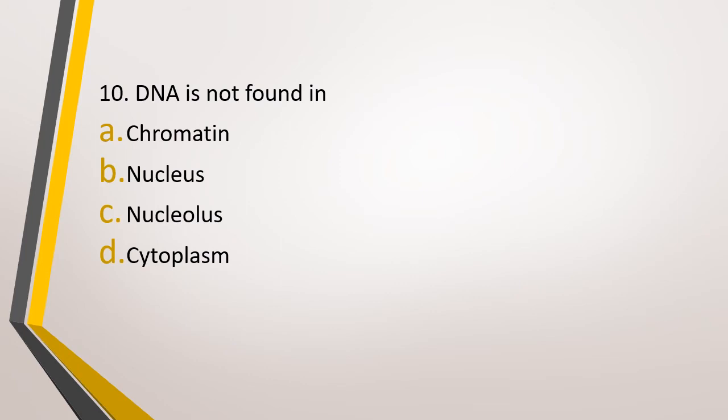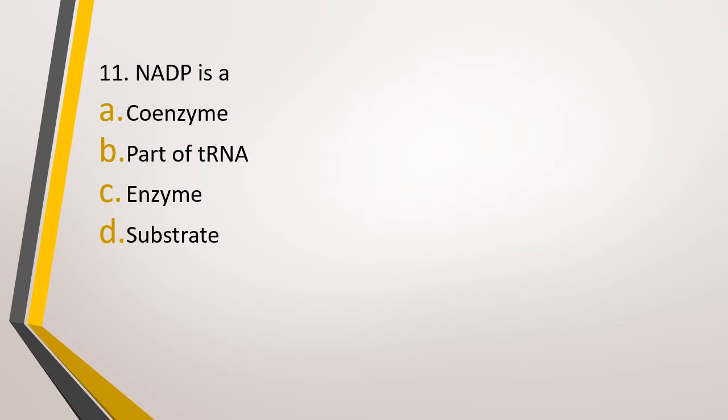Question number 10. DNA is not found in option A, chromatin, option B, nucleus, option C, nucleolus, or option D, cytoplasm. DNA is not found in. The correct answer is option C, that is nucleolus does not contain DNA. Question number 11. NADP is a. Option A, coenzyme, option B, part of tRNA, option C, enzyme, or option D, substrate. NADP is a. The correct answer is option A, it is a coenzyme.